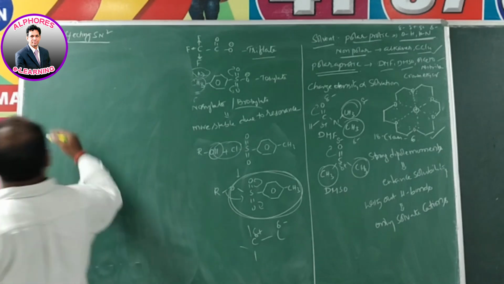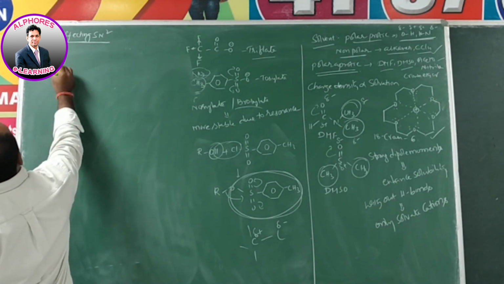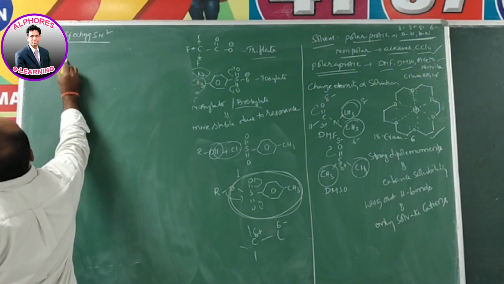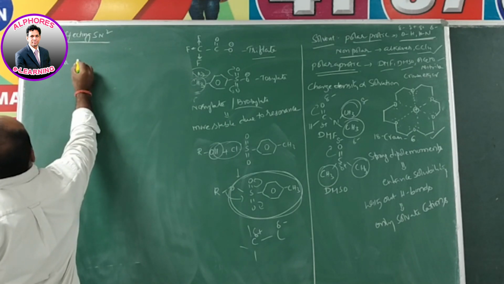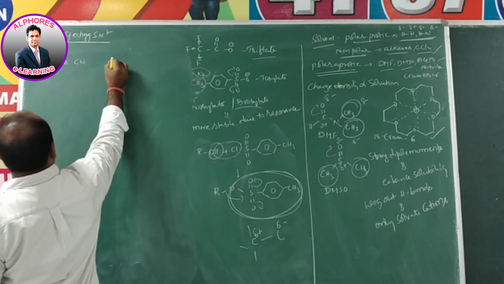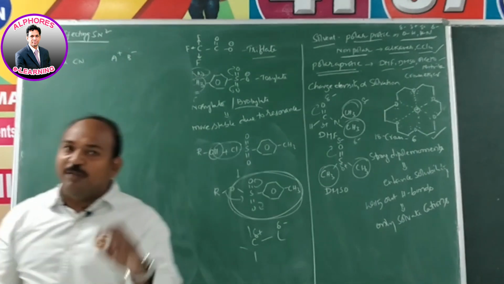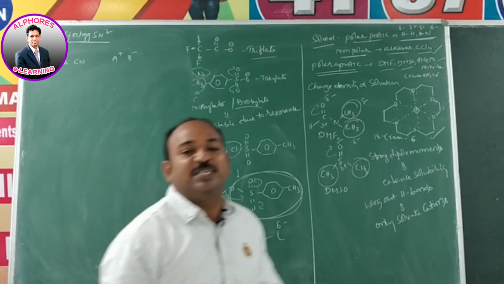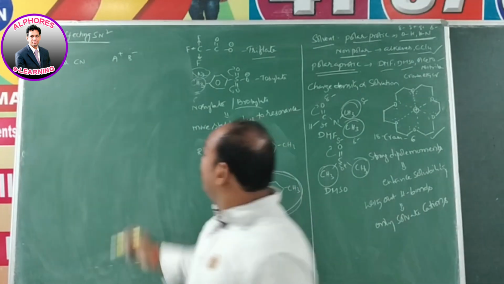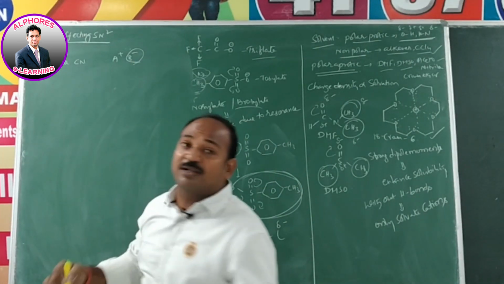Let us see what happened here. When we are using a nucleophile, say NaCN, or any with one positive charge A plus and one negative charge B minus, we need B minus, meaning the negatively charged species only. That means we need the nucleophile, the nucleophile concentration.